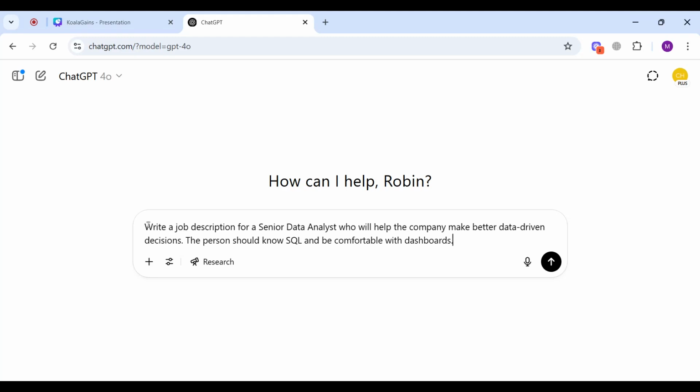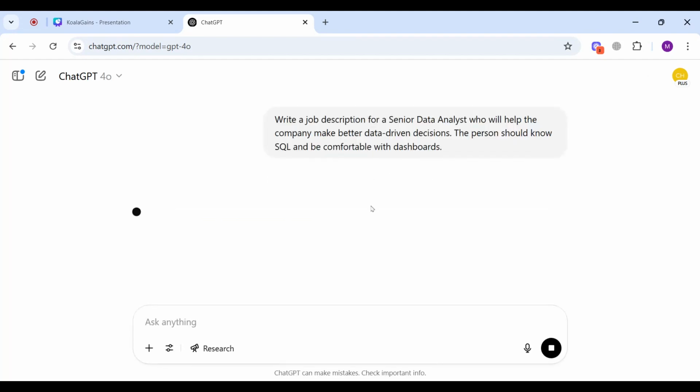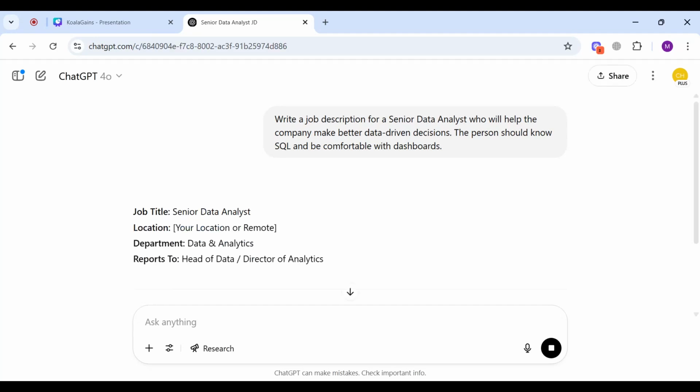Let's take an example where I work in an HR team. I want to hire a senior data analyst, and for the advertisement, I want to write a job description. Instead of writing it myself, I ask the LLM to write it for me. I communicate the requirements that a person should have in order to get this job. I'll run the prompt and see what kind of job description I get.